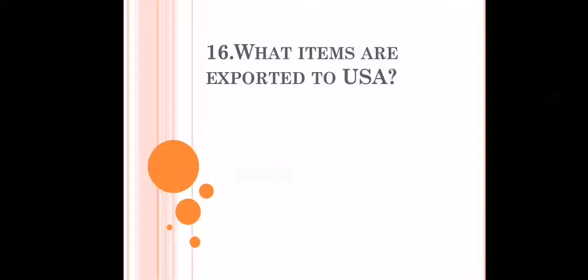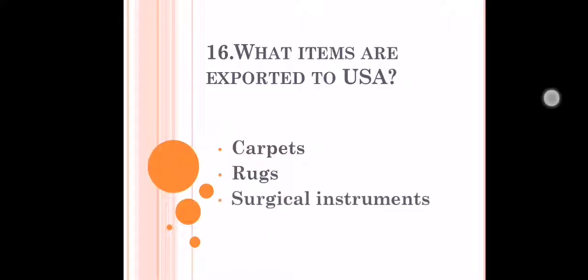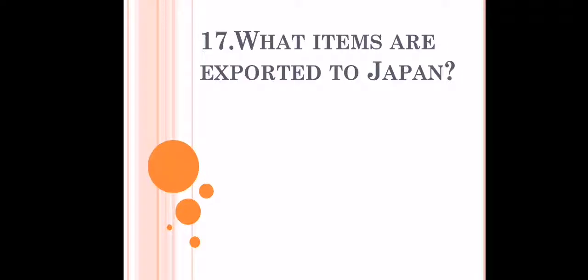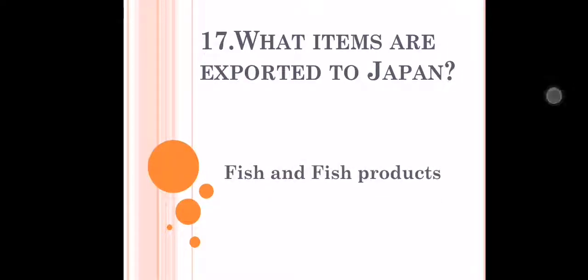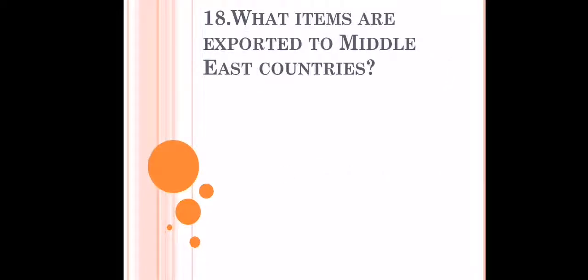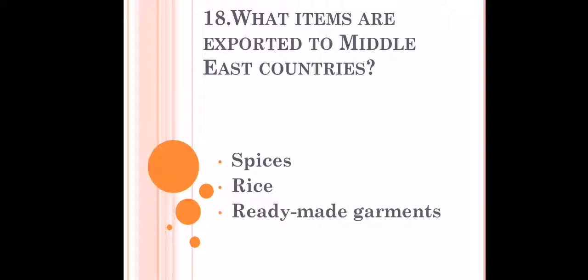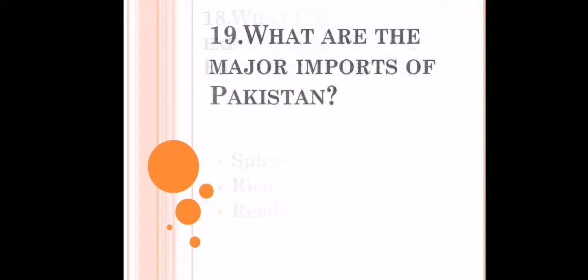What items are exported to USA? Carpets, rugs, surgical instruments and sports goods mainly. What items are exported to Japan? Fish and fish related products. The next question, what items are exported to Middle East countries? So basically we export spices, rice and ready-made garments, such kind of stuff to Middle East countries.